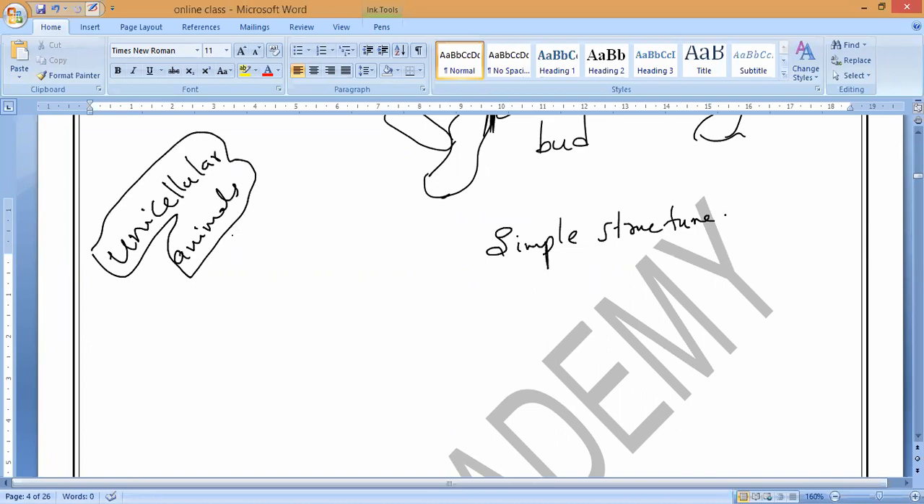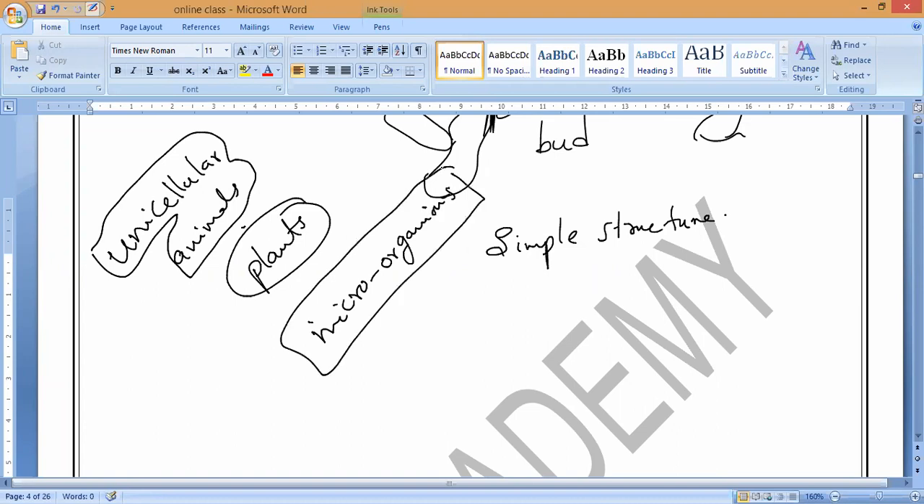So asexual reproduction will take place in unicellular animals and as well as in what? In plants, and in the same way microorganisms. So these are the examples of asexual reproduction. All the unicellular animals and plants and as well as microorganisms like bacteria. So now you can take a simple multicellular animal. Anybody can give examples? If we take Hydra and as well as what Kevin said, planaria.